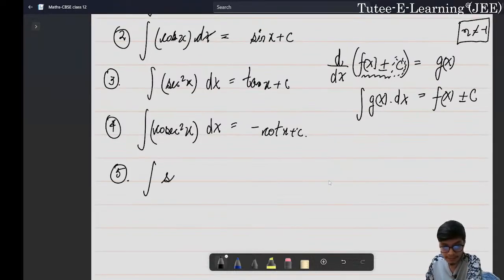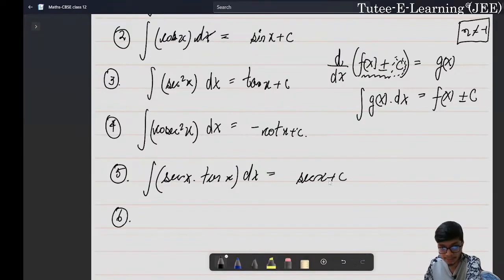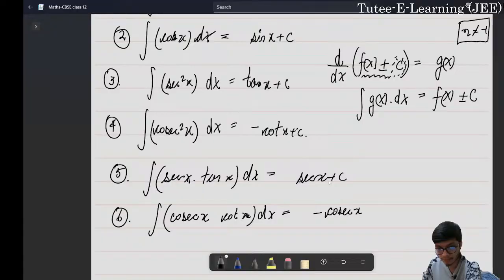Similarly, integration of secant x into tan x, the result is going to be secant x plus c, right? Similarly, integration of cosecant x into cot x dx, this result is going to be equal to minus of cosecant x plus c, right?